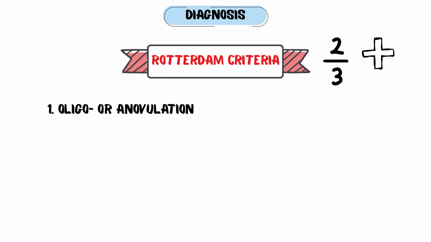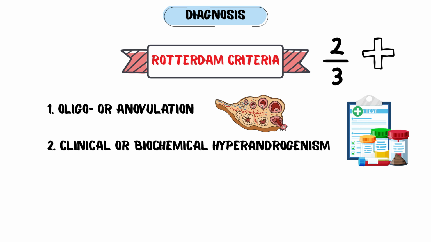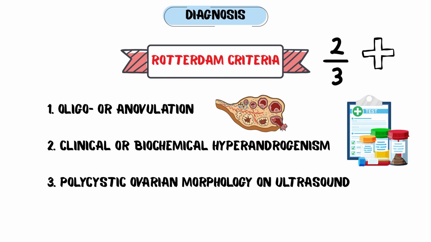Diagnosis is based on Rotterdam criteria. Diagnosis requires 2 out of 3 of these criteria: 1. Oligo or anovulation. 2. Clinical or biochemical hyperandrogenism. 3. Polycystic ovarian morphology on ultrasound.